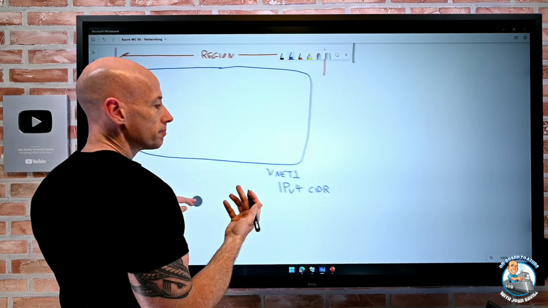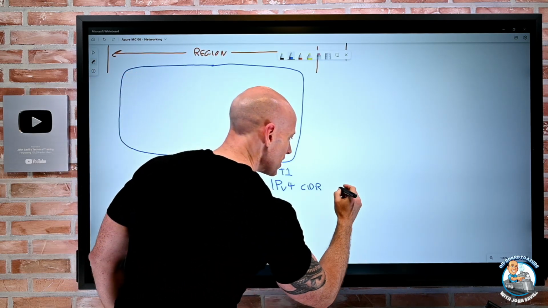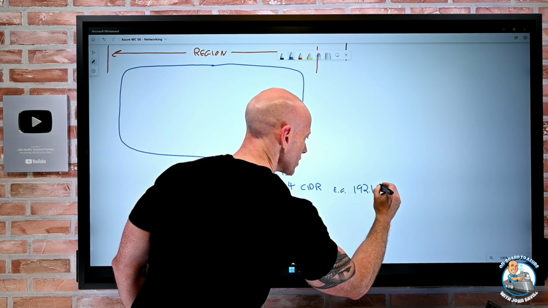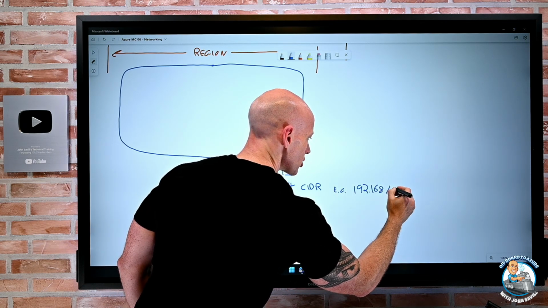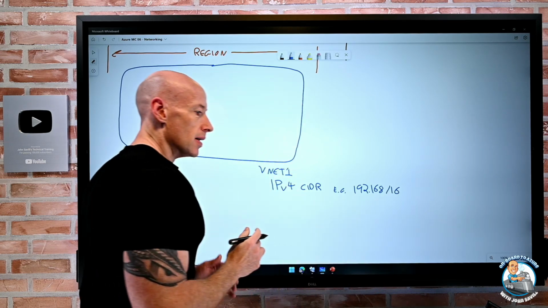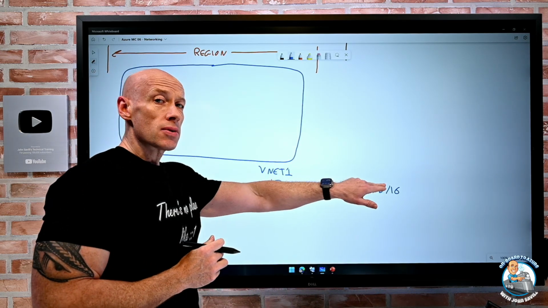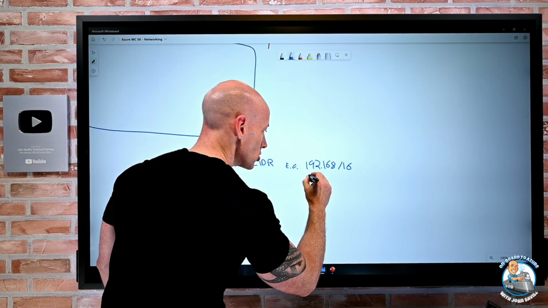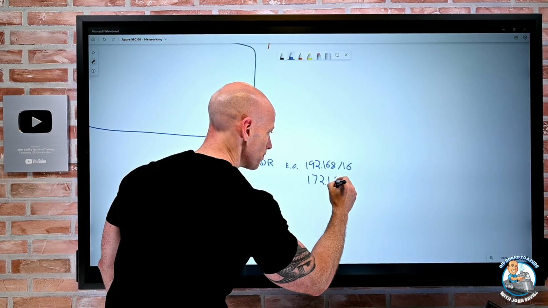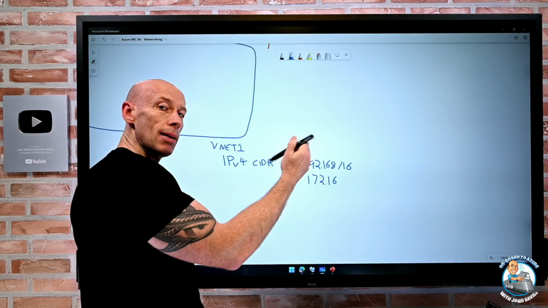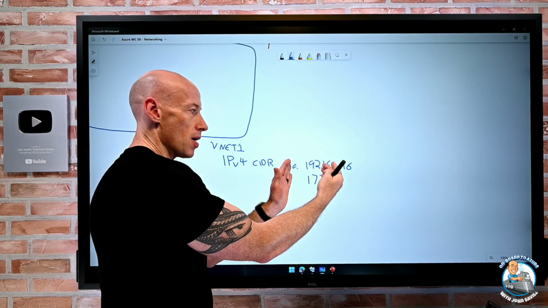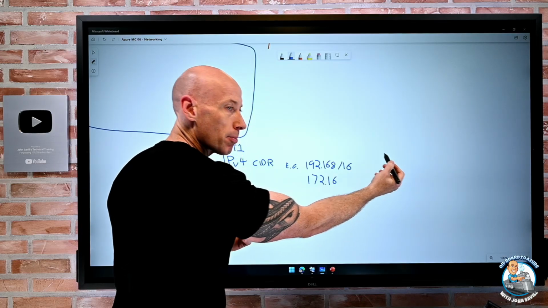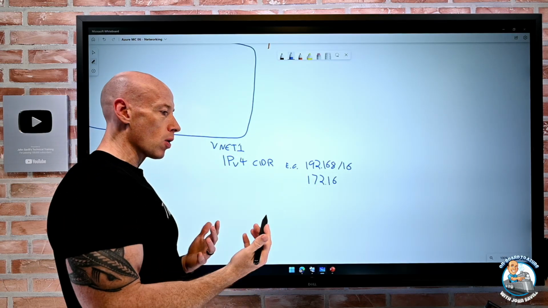For example, I might say 192.168/16. That's an RFC 1918 range. Now another RFC 1918 range is 172.16. And remember this /16 is the number of bits that make up the network mask. So it's 32 bits in an IPv4 address, and the .something, I can use whatever I want within there.